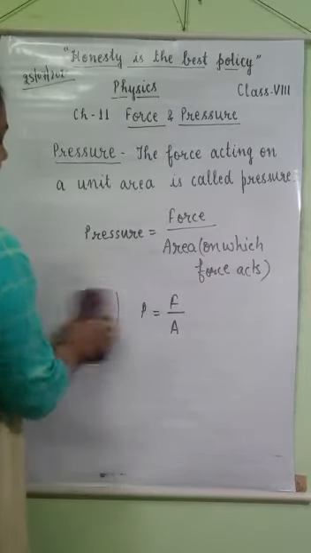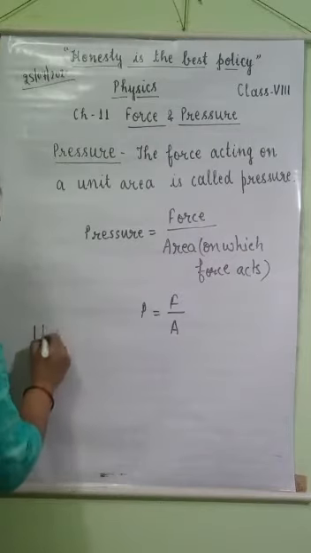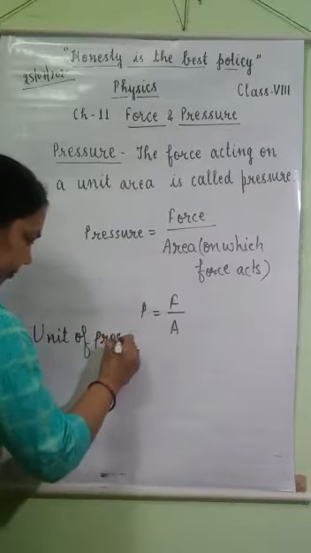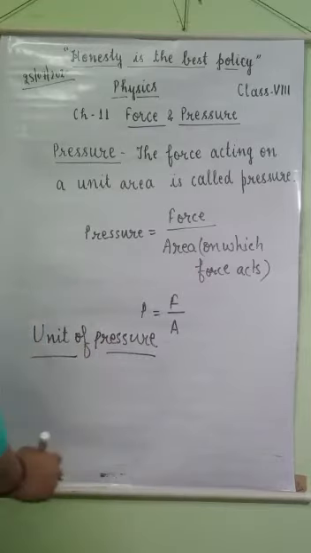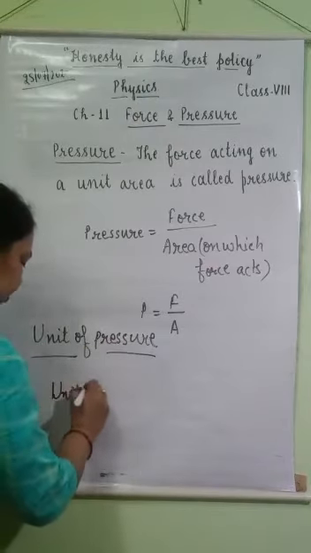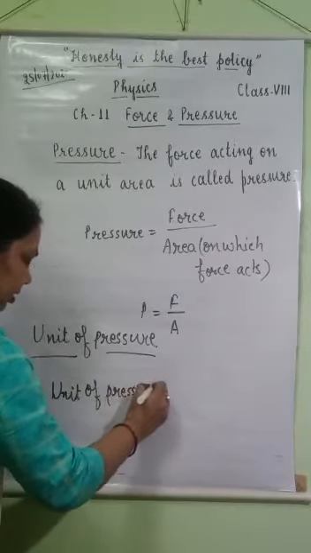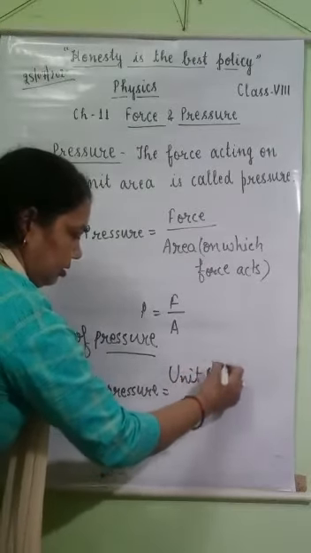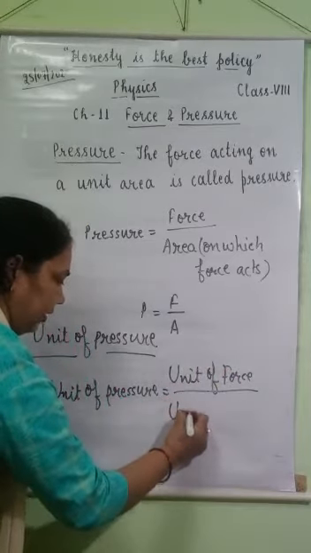Now what is the unit of pressure? Unit of pressure is equal to unit of force upon unit of area.